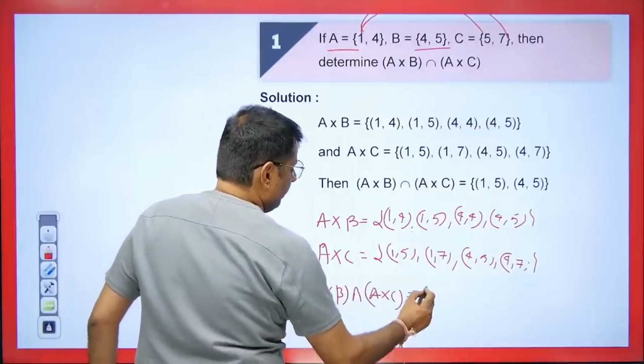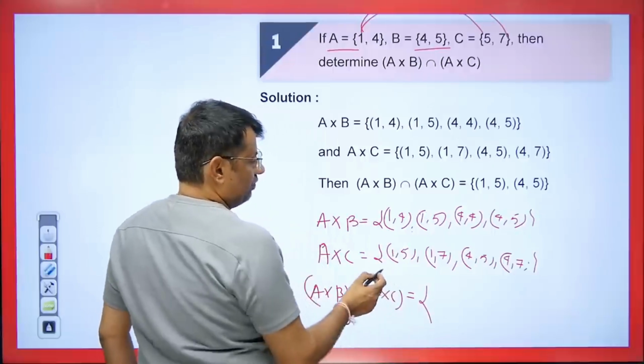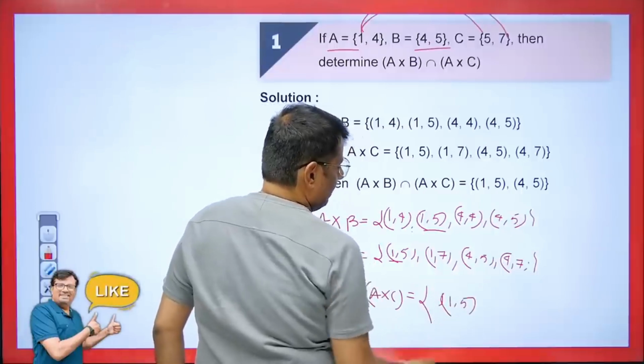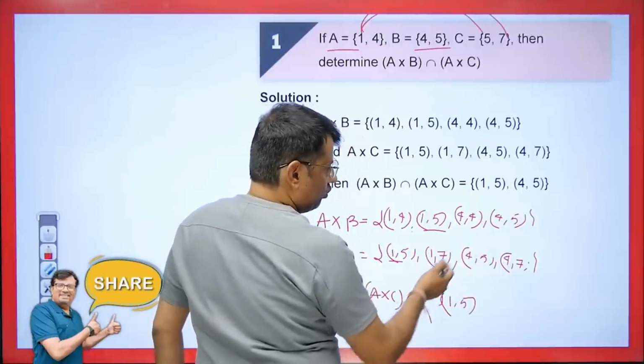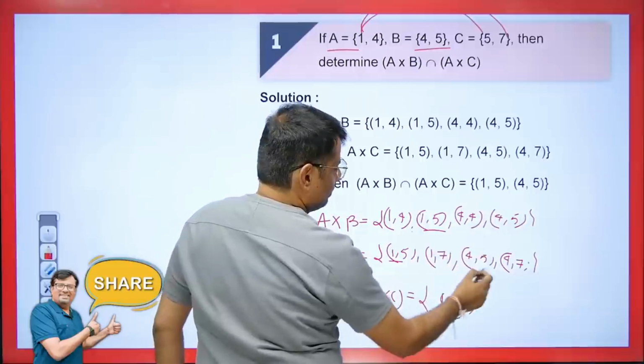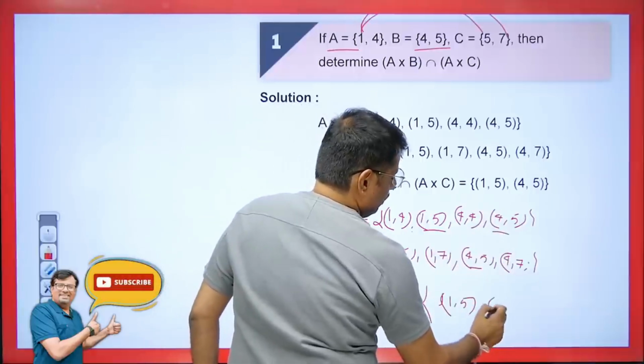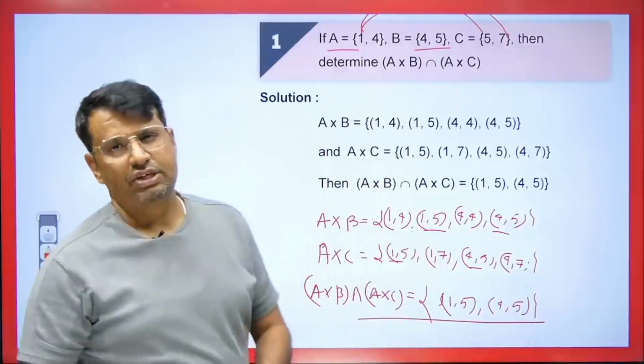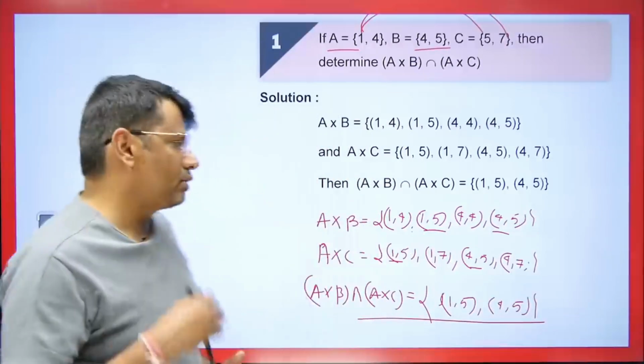So what is the common element between these two? We have (1, 5) coming in common. So this will come to us, (1, 5). 1 is coming to us here, but (1, 7) is not coming in common. (4, 5), right, is coming to us here. So this is what we will get and not the others. So this will be considered as the intersection.